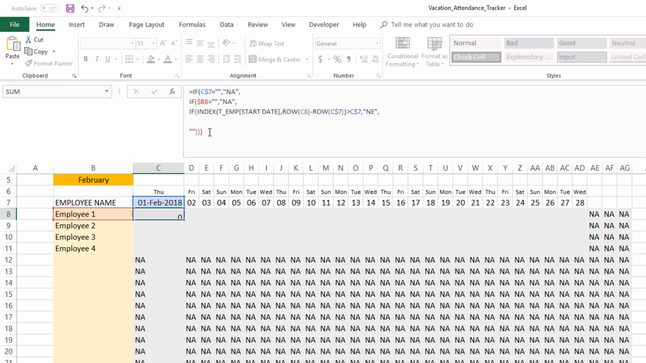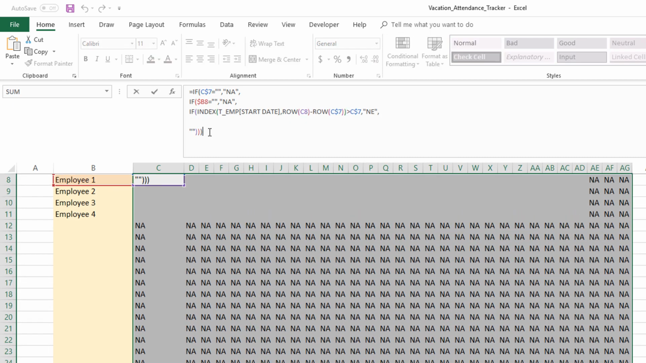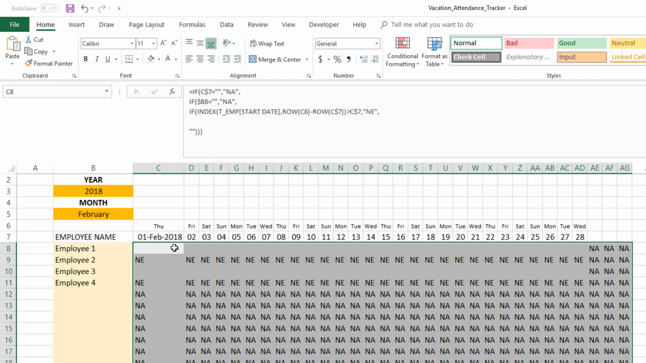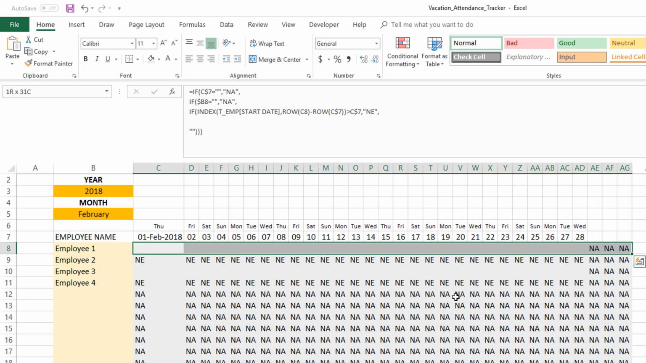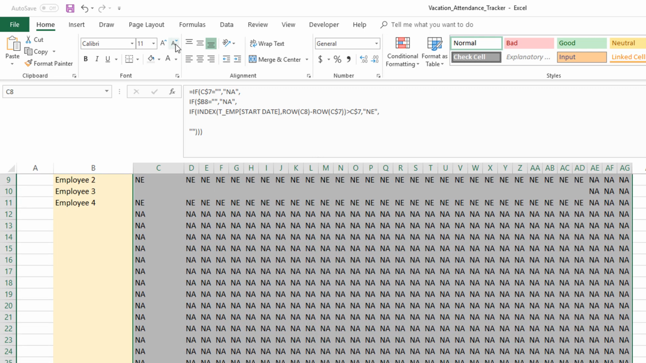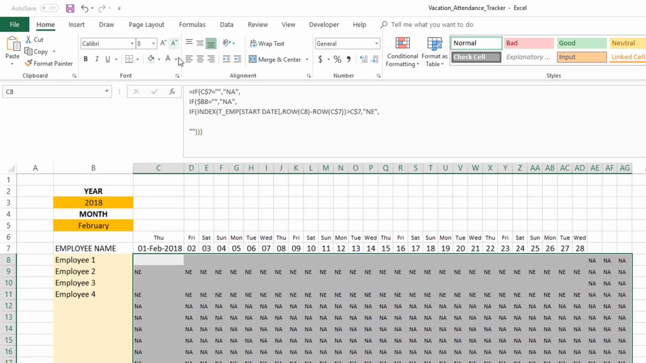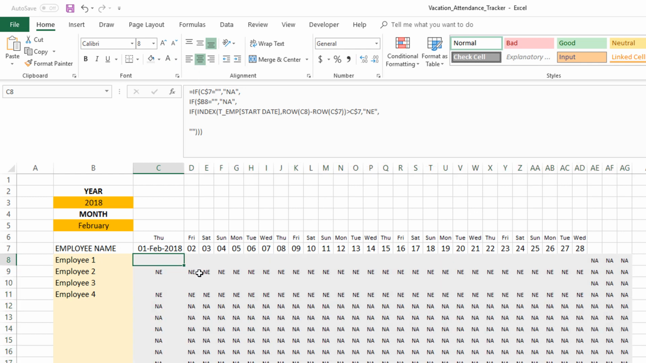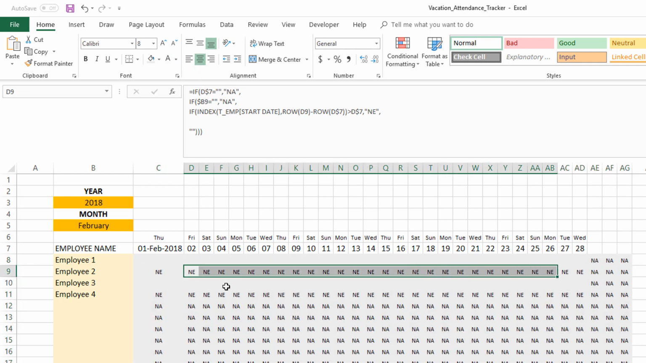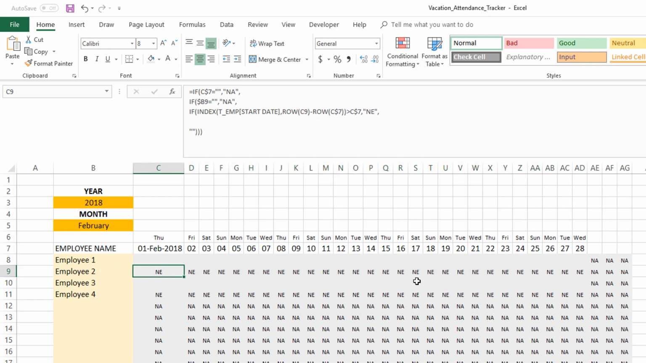So I'm going to copy the formula to all the cells here again. And now here we see that NE is being applied to these cells. I'm going to just make the font size a little bit smaller for these cells so they're not overpowering our visual. Okay, so you can see that these are NE, that means not employed. This employee 2 was not employed here.